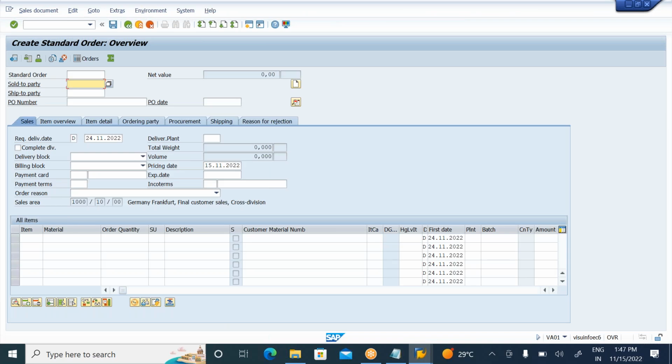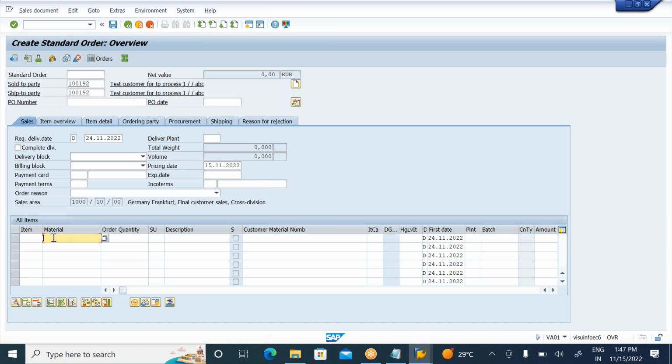What is your customer number? 100192. Enter your customer number 100192. Sold to party means which customer is requesting, and ship to party means to which customer I need to dispatch. If I do not enter, the system will pick the ship to party automatically. Same customer here, 100192, so sold to party and ship to party are both the same. First time we are entering, so the system is going to compile.